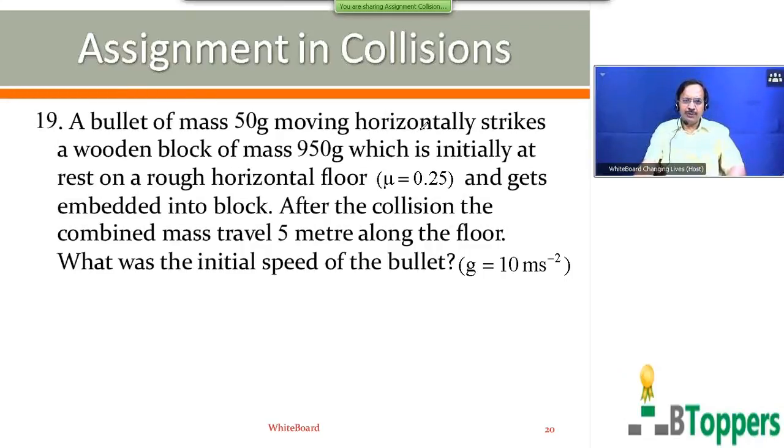Bullet of mass 50 gram moving horizontally strikes a wooden block of mass 950 grams, which is initially at rest on a rough horizontal floor. Mu equal to 0.25 means the coefficient of friction between block and floor is 0.25, and the bullet gets embedded into the block. After the collision, the combined mass travels 5 meters along the floor. What was the initial speed of the bullet?